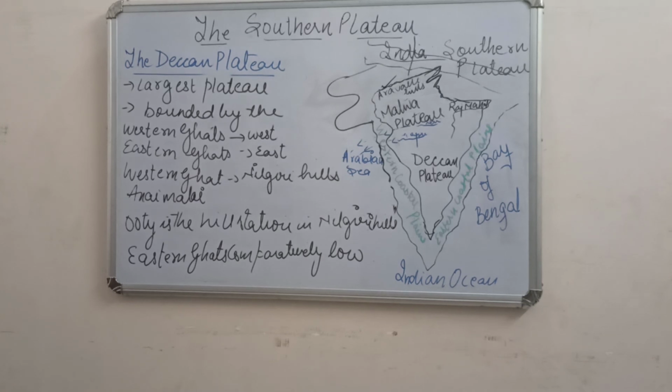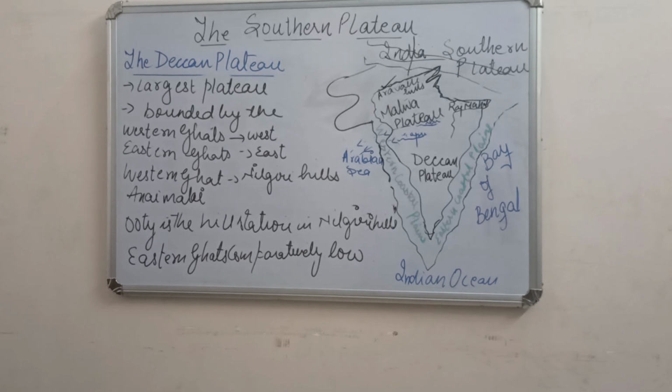This plateau is bounded by the Western Ghats in the west, as you can see in the map, whereas the Eastern Ghats are in the eastern part of India. The Western Ghats, in the west of the Deccan Plateau, are a long range of hills. What are these hills? They are the Nilgiri Hills, Annamalai and Cardamom Hills. And the Nilgiri Hills, children, lie in Tamil Nadu, Karnataka and Kerala. Ooty is the hill station in the Nilgiri Hills in the Deccan Plateau region.